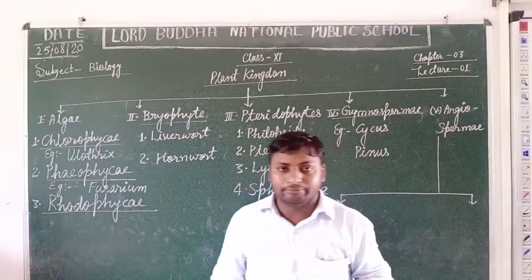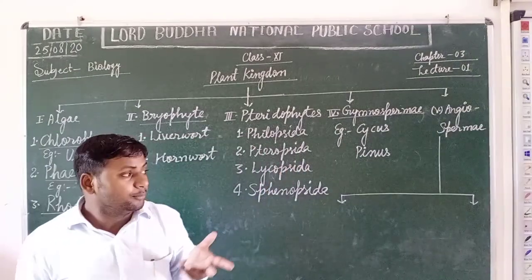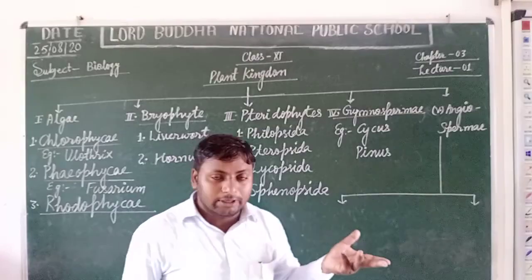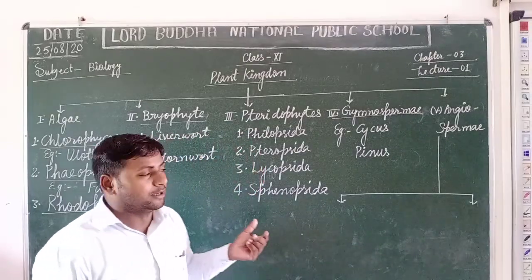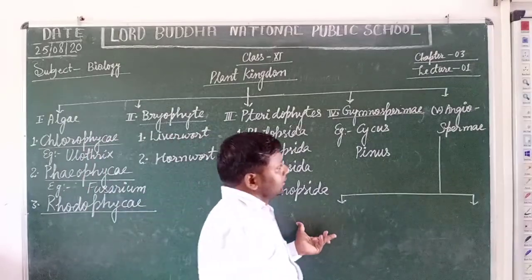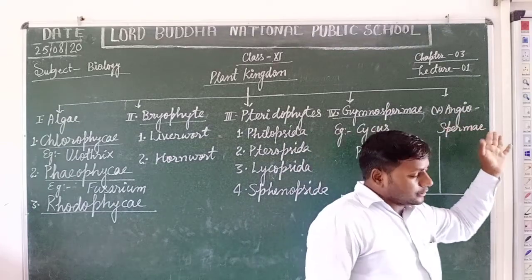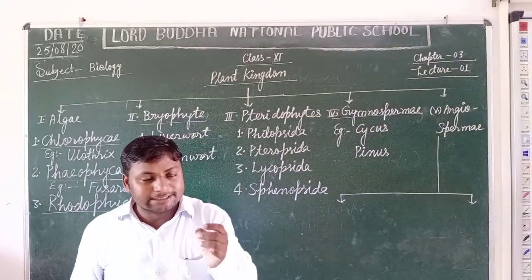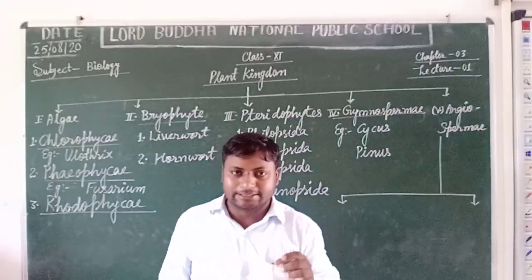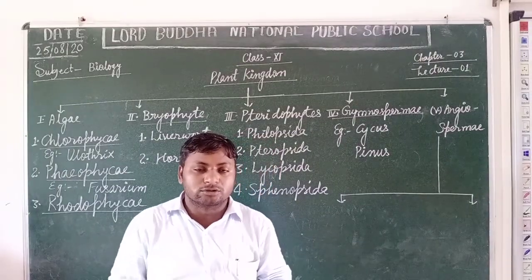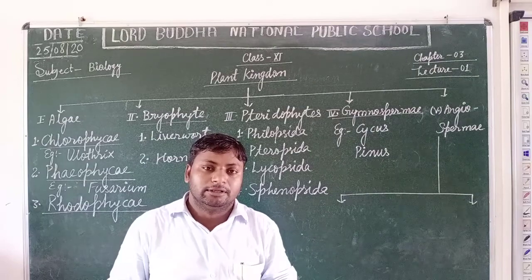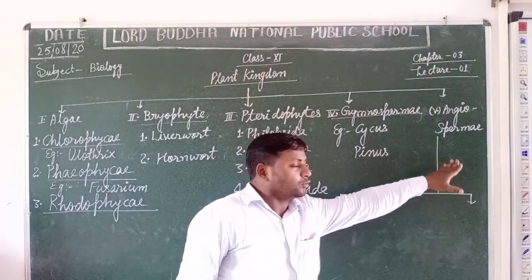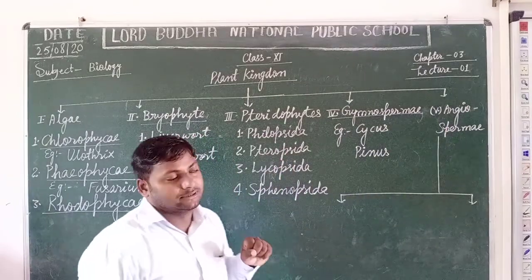What is the meaning of concealed or covered? We know very well the meaning of sperma, that is seed. Students, the angiosperms are the group of plants that bear seeds, and the seeds are enclosed or covered inside the seed coat. That's why they are known as angiosperms.